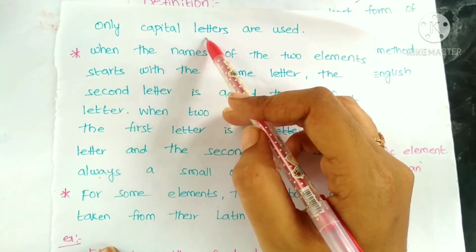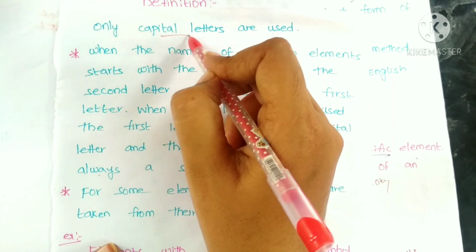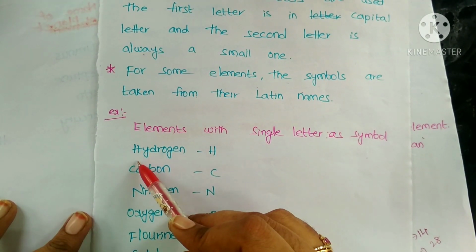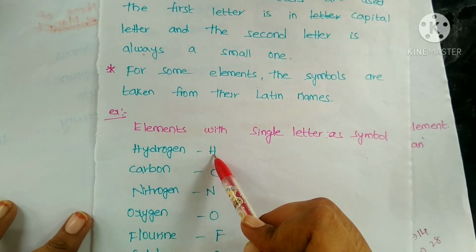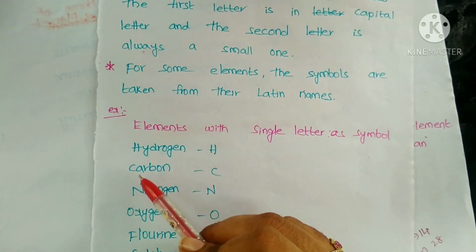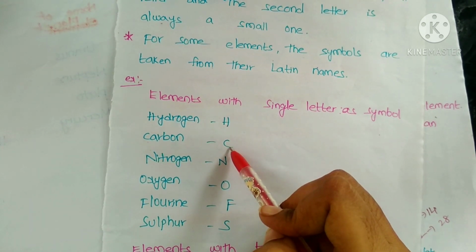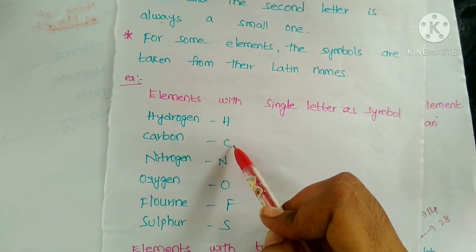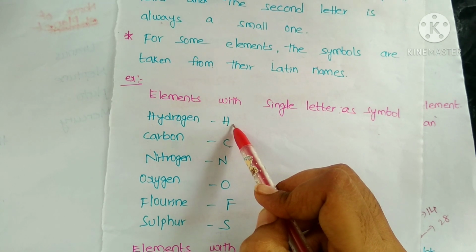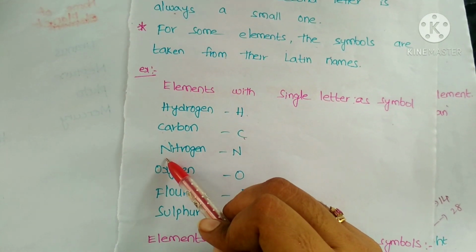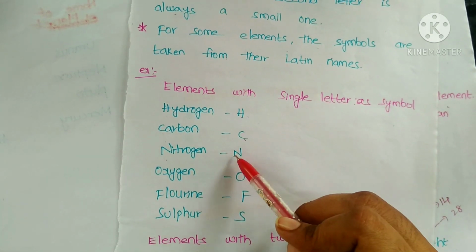That too, we have to use only capital letters. For example, hydrogen, the first letter H is its symbol. Next, carbon, the first letter is C, and the symbol C is in capital letters. Here H is a capital letter, here C is a capital letter. Another example, nitrogen, symbol N.